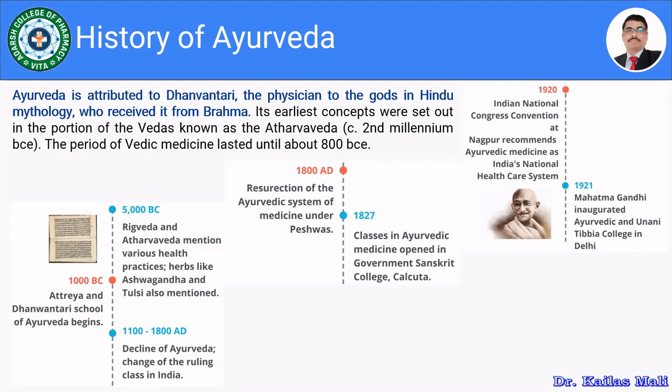In 1921, Mahatma Gandhi inaugurated the Ayurvedic and Unani Tibbia College in Delhi. And in 1995, the Ayush ministry was set up by the central government. So these are some of the historical developments in the Ayurveda.